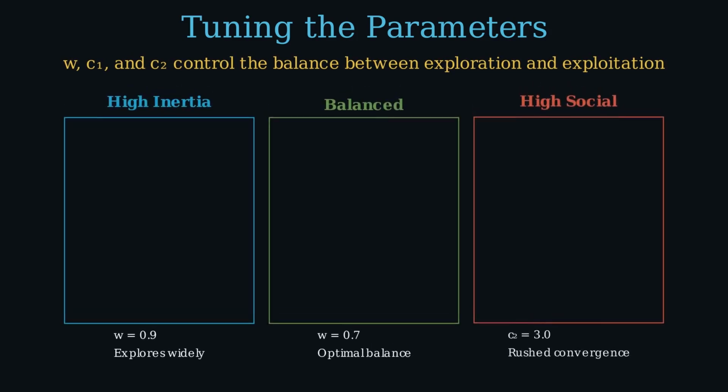Left panel, high inertia. W equals 0.9. The particles carry a lot of momentum. Middle panel, balanced. W equals 0.7. The configuration we've been using. Right panel, high social. C2 equals 3.0. The global best exerts 3 times as usual pull. Same problem. 3 very different personalities.